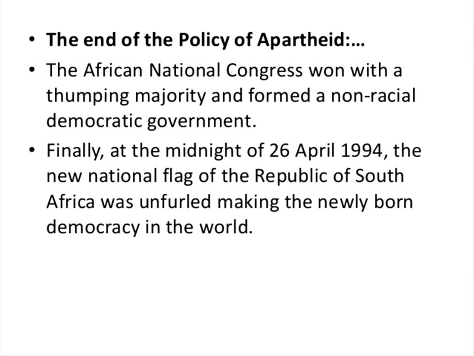The next topic is the march towards the constitution: how they created the constitution in South Africa, who was responsible, and who became the president of South Africa. That is what we are going to see.